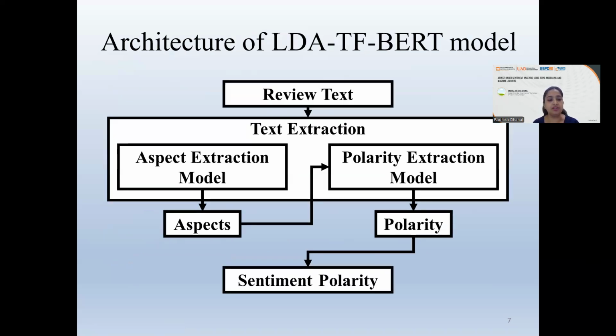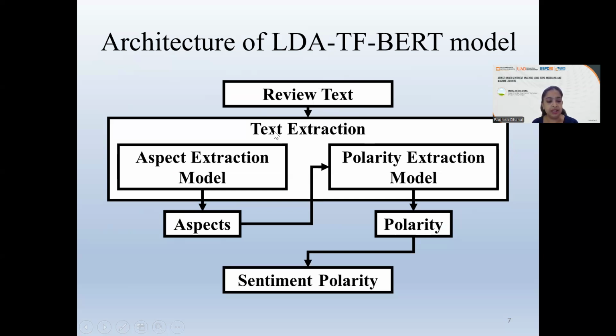Talking of the architecture of the LDA-TF BERT model, you can see it in the diagram. The review text is given as input here, and the very first step of the LDA-TF BERT model involves extracting the review text from the corpus data set.